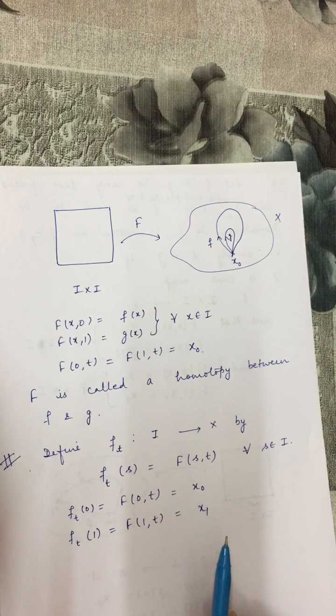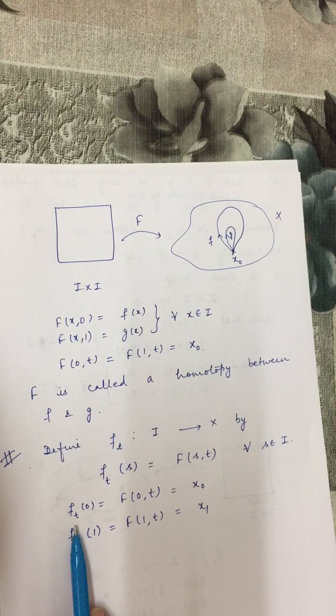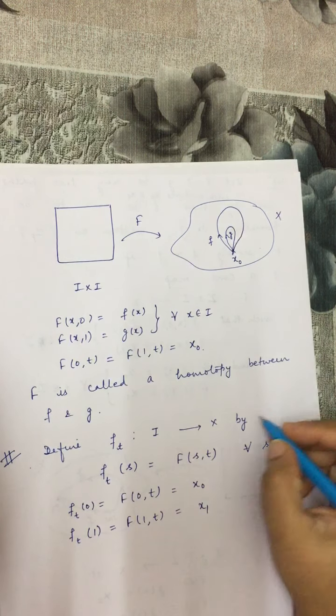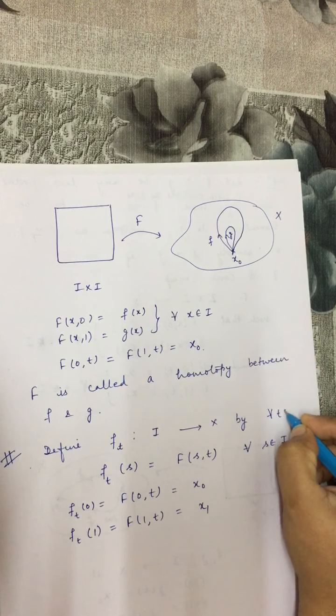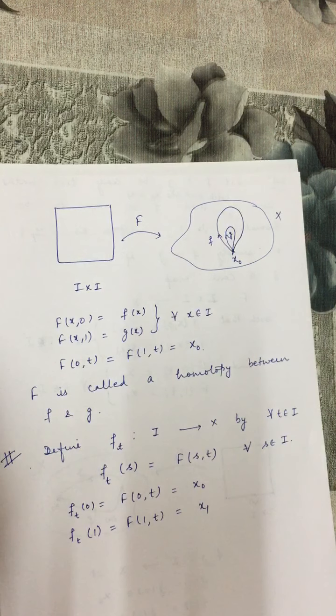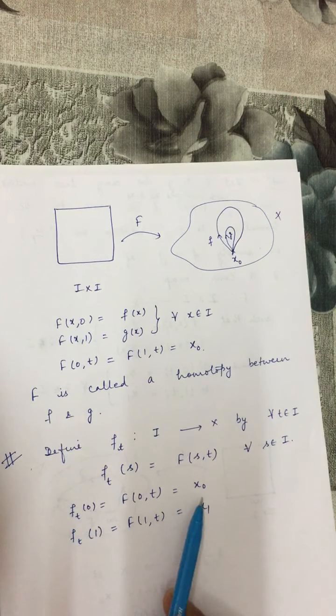So this is a path from x0 to x1 for any t between 0 and 1. That means f_t(0) is x0 and f_t(1) is x1.